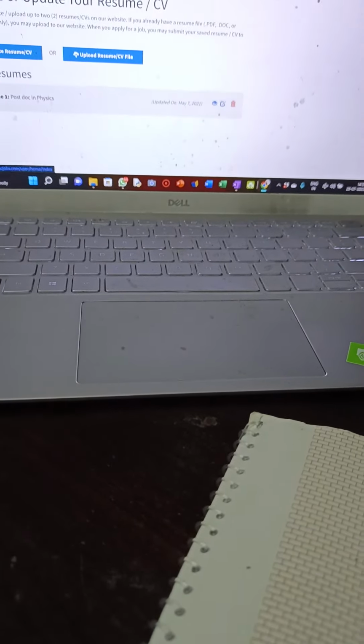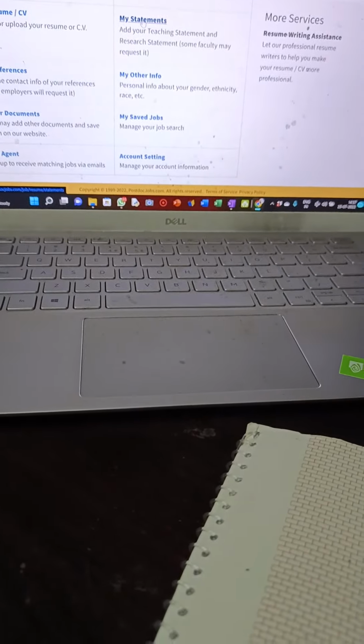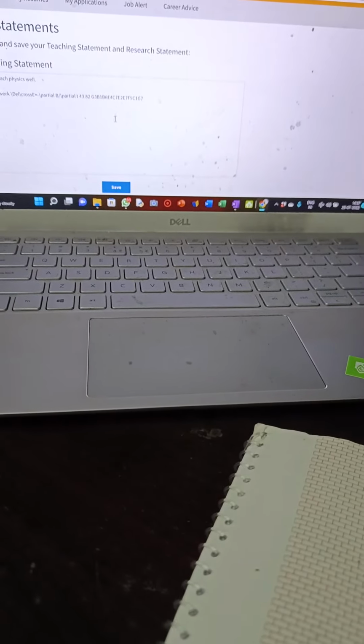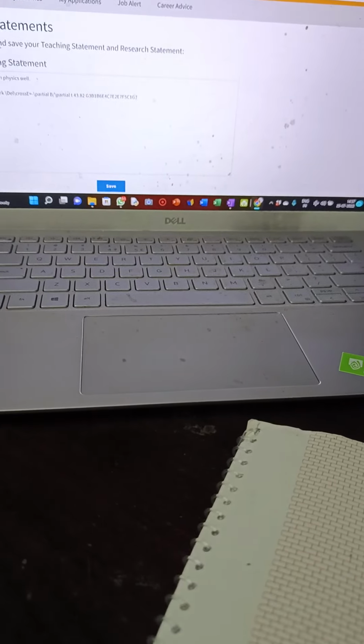So I've attached a cover letter, I think. Yeah, I've added a cover letter, then I've added job applications. No job applications yet. My resume I've added, and I've added my statements, what I want to research, just something simple, and some references from past professors and other things. But this has no correlation to the job application.